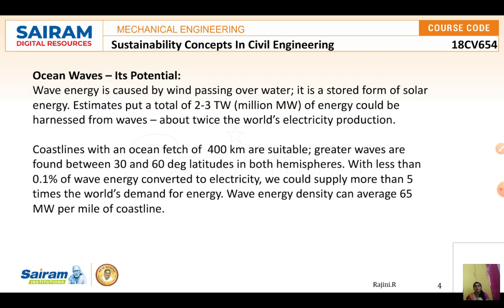Next we are coming to ocean waves. Here, wave energy is caused by wind passing over water. Already we have studied wave energy also. Mainly coastlines with an ocean fetch of 400 kilometers or more are suitable for this. Also, greater waves are found between 30 and 60 degree latitudes in both hemispheres. That is a good time to extract the energy.